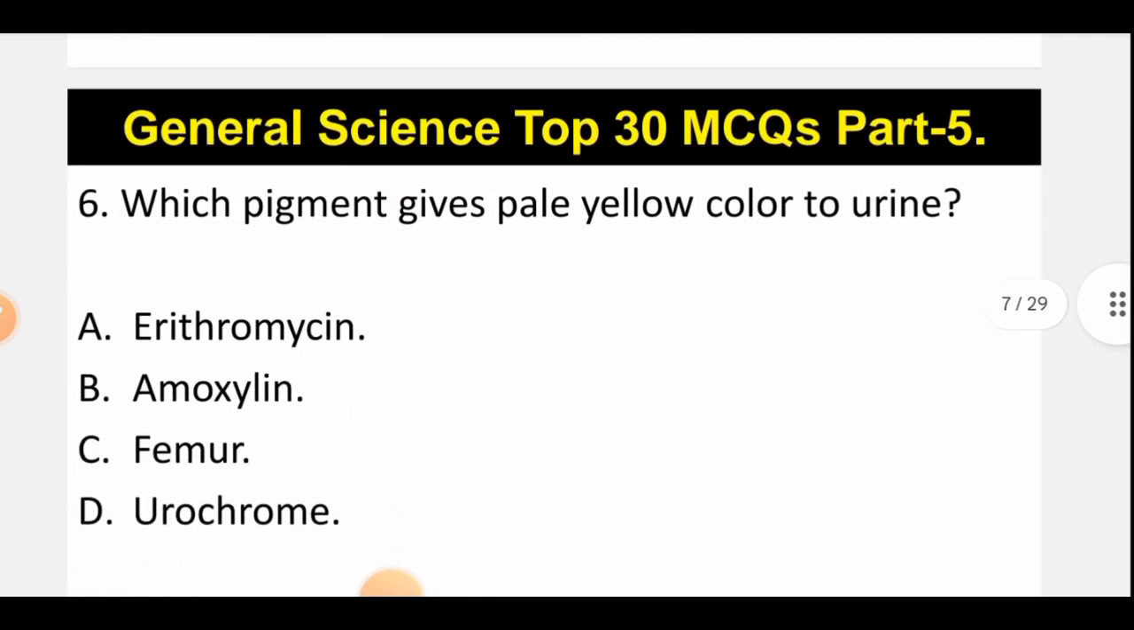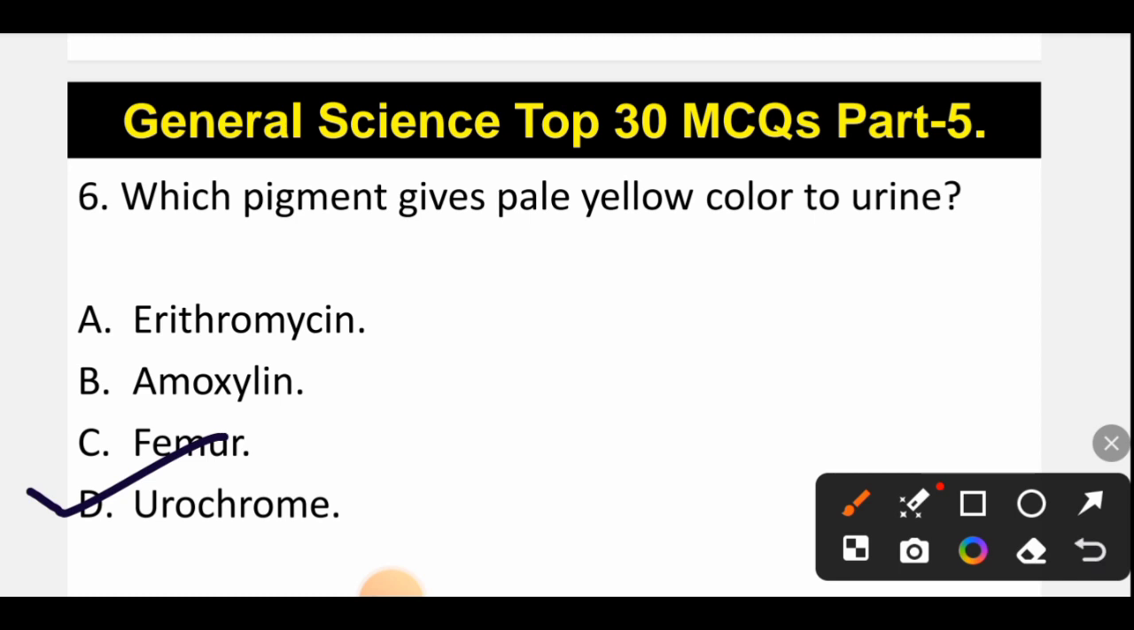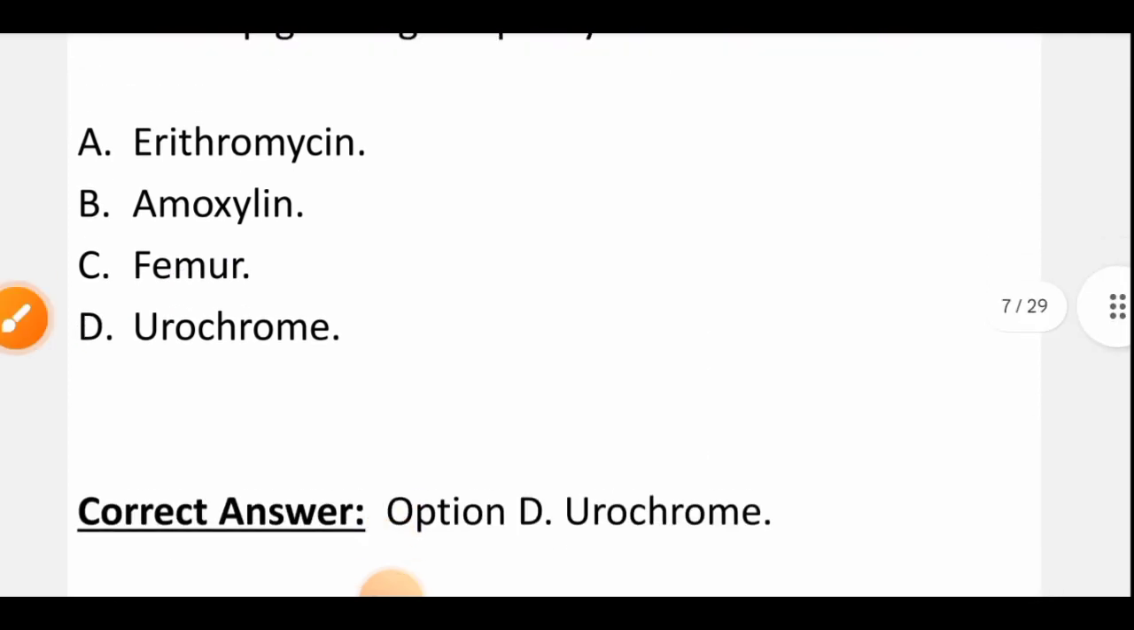Now let's move to question number 6. Which pigment gives pale yellow color to urine? So the correct option will be option number D, that is urochrome. So urochrome is a pigment which gives pale yellow color to the urine. So D is the correct option.